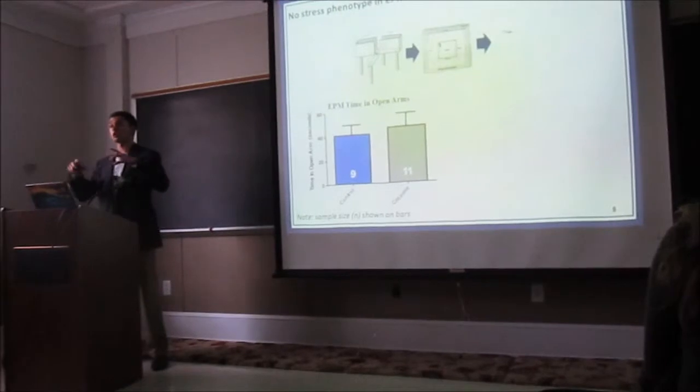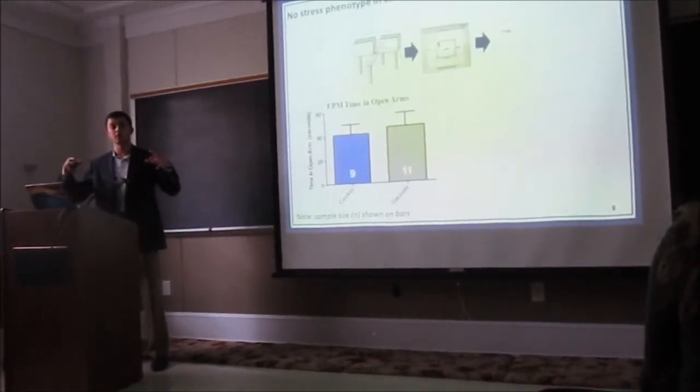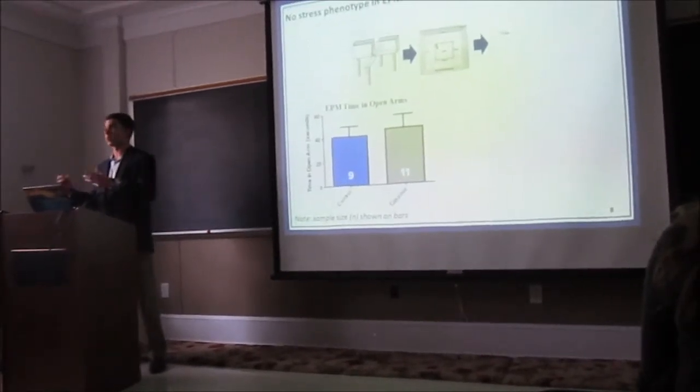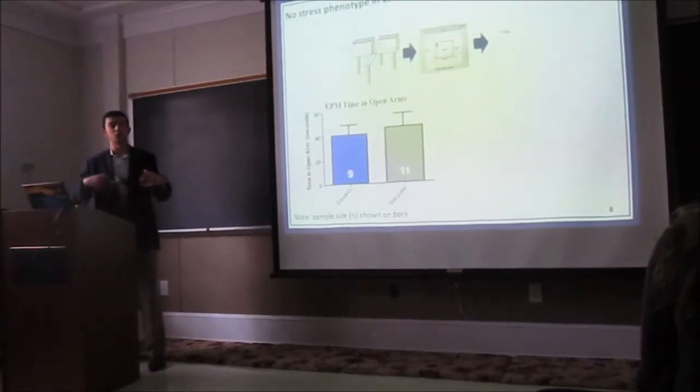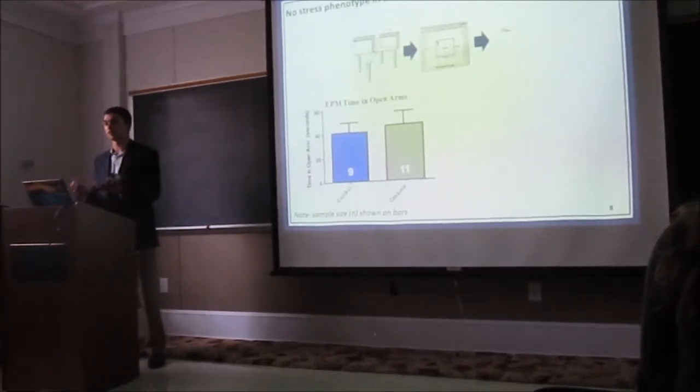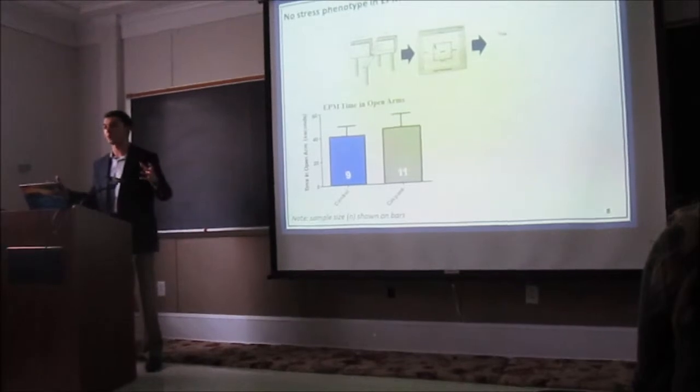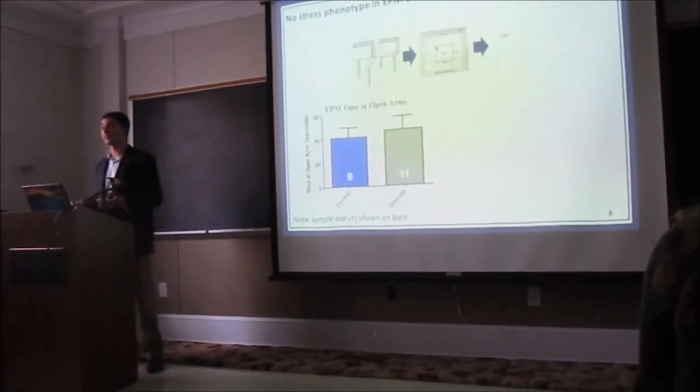Two of the arms are closed, meaning there are walls enclosing the arm, so a mouse on that arm can't possibly fall off. And two of the arms are open. This is kind of the equivalent of walking the plank, in that they aren't enclosed by any walls, and the mouse could fall off at any given time.